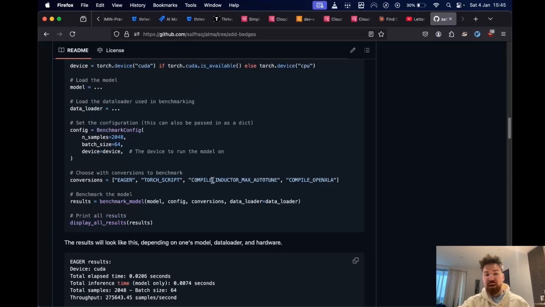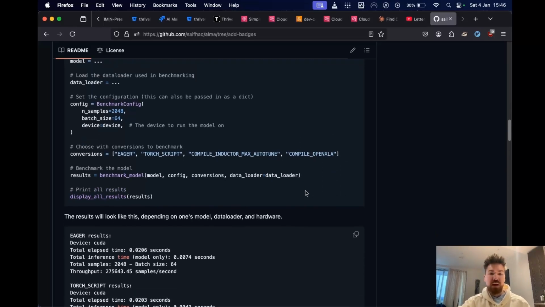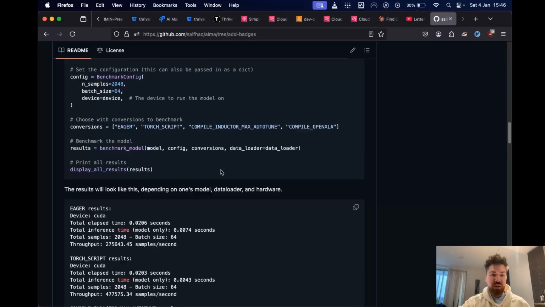Then Torch compile with the Inductor backend, which is PyTorch's default backend for Torch compile. That comes with different options. You have reduce-overhead, you have default, max-autotune is the most aggressive option, and then Torch compile using the OpenXLA backend, which I think is open source, but I think it's supported by Google. I think the main developers are Google developers. And yeah, so we're just going to run these 4 options in the example.